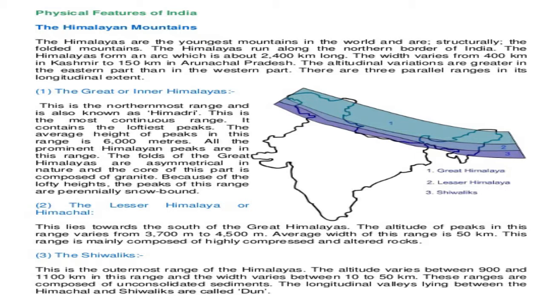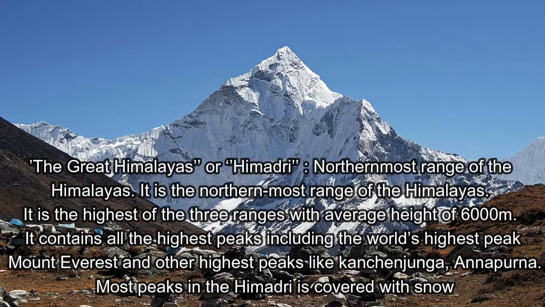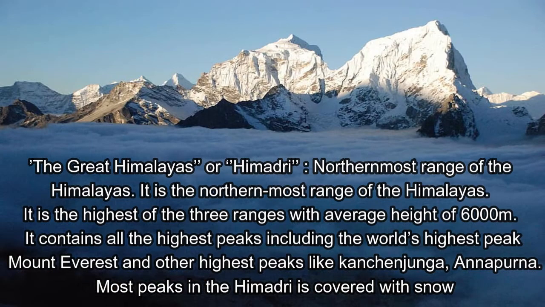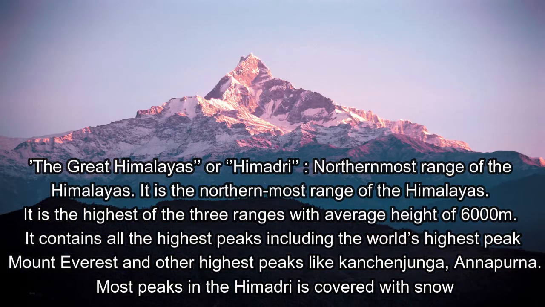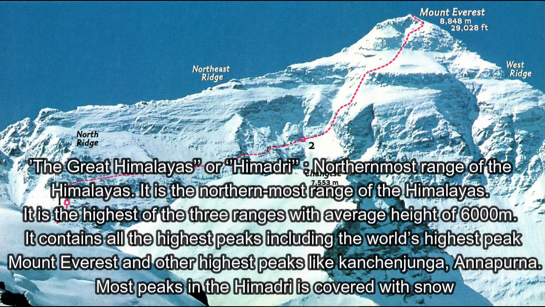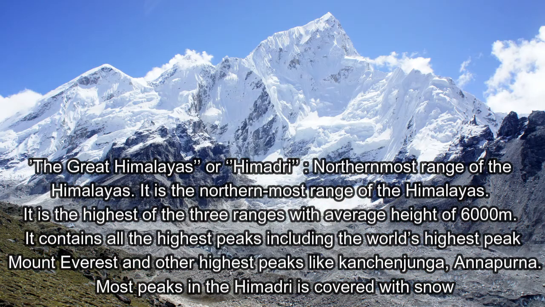The Great Himalayas or Himadri is the northernmost range of the Himalayas. It is the highest of the 3 ranges with average height of 6,000 meter. It contains all the highest peaks including the world's highest peak Mount Everest and other highest peaks like Kanchenjunga, Annapurna. Most peaks in the Himadri are covered with snow.